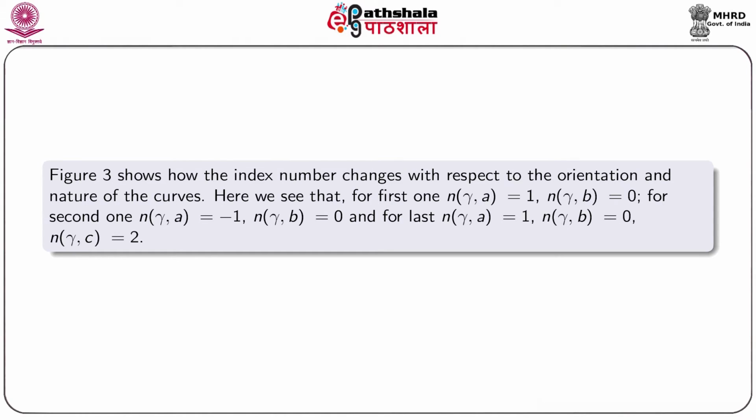Figure 3 shows how the index number changes with respect to the orientation and nature of curves. Here we see that for the first one, n(γ, A) is 1 and n(γ, B) is 0. For the second one, n(γ, A) is minus 1 and n(γ, B) is 0. And for the last, n(γ, A) is 1, n(γ, B) is 0 and n(γ, C) is 2.